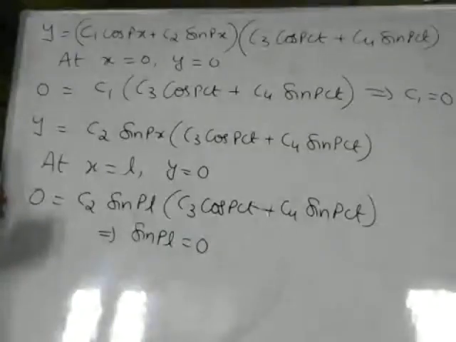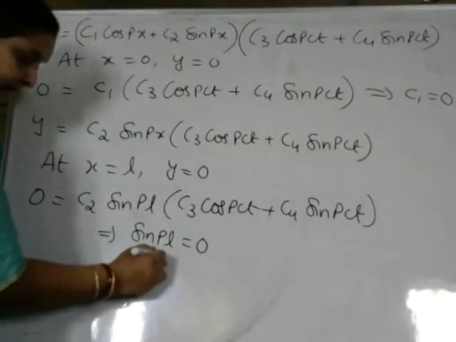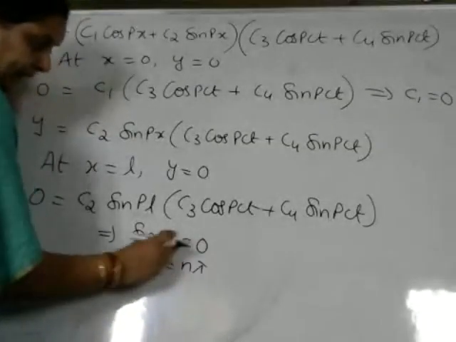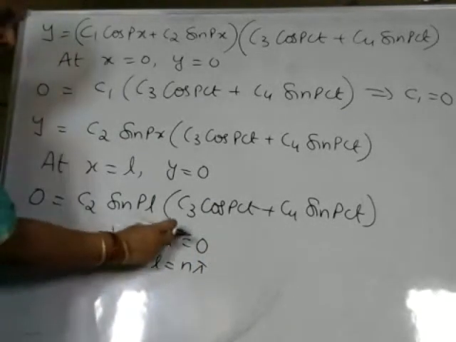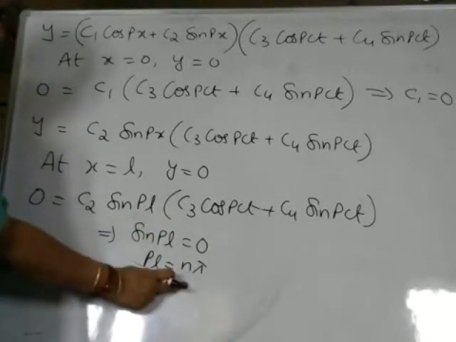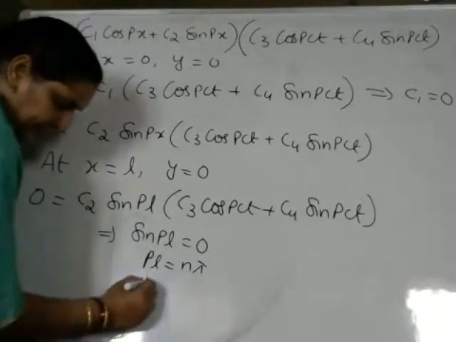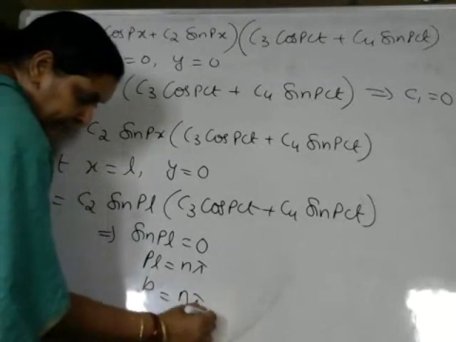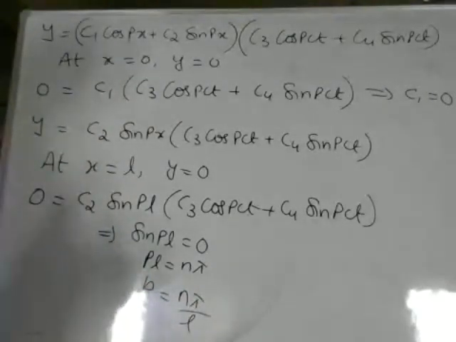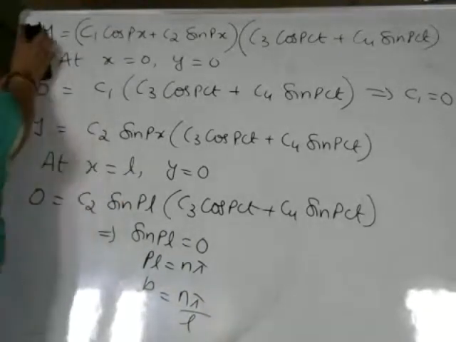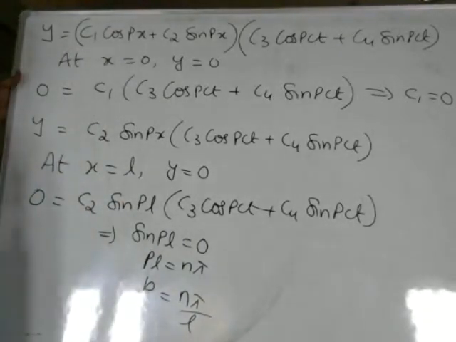When will the value of sin pL become 0? If the value of pL is equal to n pi. The sine of multiples of pi only will become 0: sin pi, sin 2 pi, sin 3 pi, sin 4 pi. So pL, whatever we take, should be a multiple of pi over here, means p is equal to n pi by L. We got the value of p. So that p value we will substitute here. So erase this part.